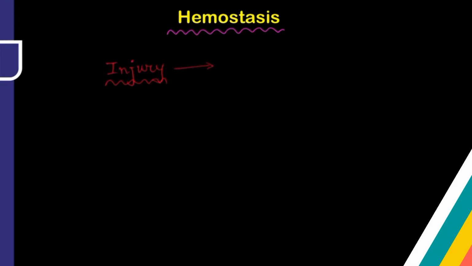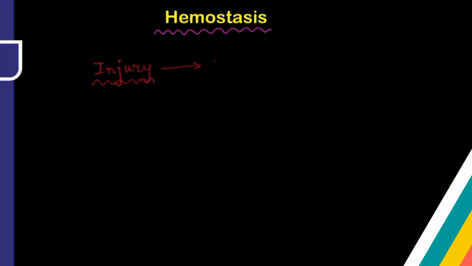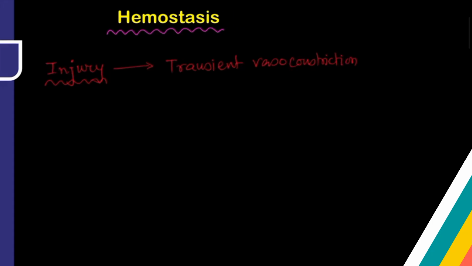the first thing that is going to happen is vasoconstriction. And that vasoconstriction will be transient. So, I am writing here, first there will be transient vasoconstriction. This transient vasoconstriction is mediated by serotonin. After the transient vasoconstriction, it will try to decrease the bleeding a little bit, but it will not be able to completely stop the bleeding.